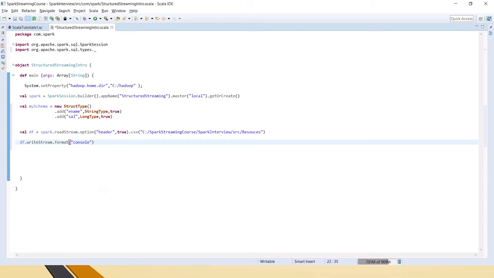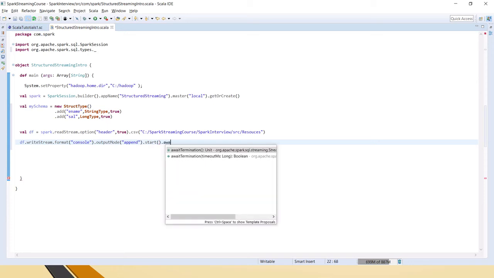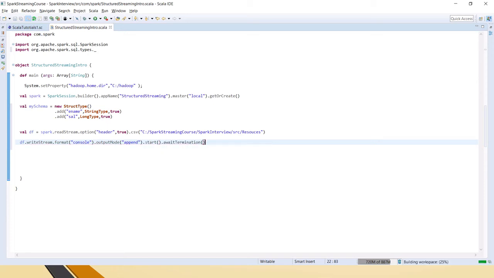Okay, so now we are writing the stream in the console, and we have to give it a mode as well, right? So output mode, for this I have given output mode append. For this we have to import the mode command. It's already there in the SQL. Because this is a streaming application, we have to make sure that we give this, this is the format. We should have that as a syntax. So now I am saving that.